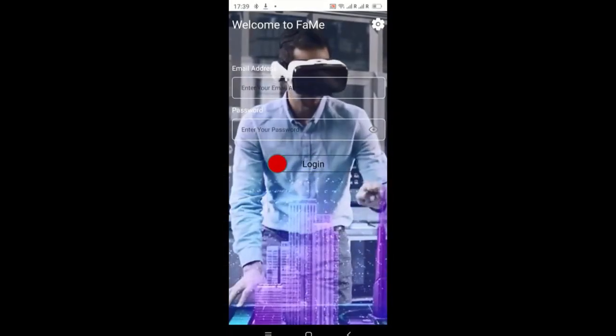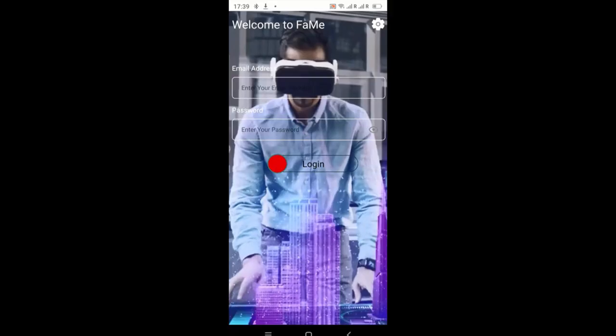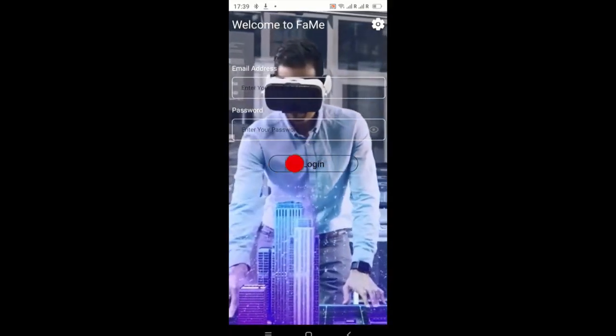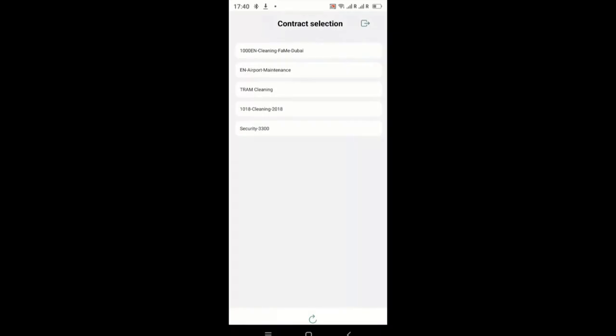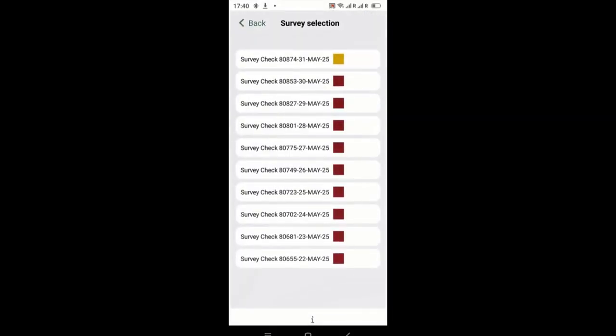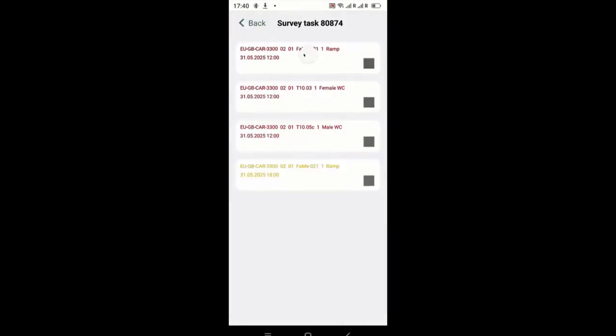After the successful login, the system shows all surveys which belong to the controller who logged in. The controller selects an order for an approval. The app shows all survey tasks which are linked with the chosen order. The yellow color indicates approvals which are due in the next 30 minutes. The user chooses a task from the list. All survey objects for the selected task appear. The user clicks on an object. In this example, a room.